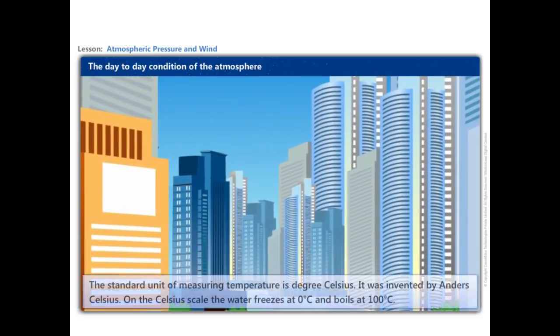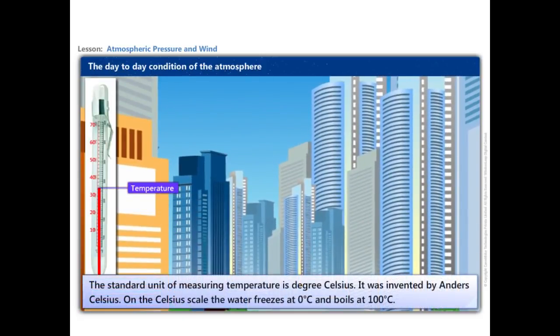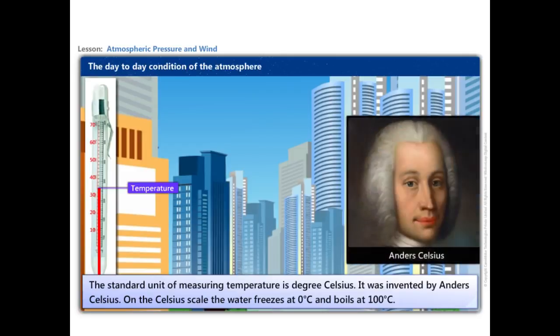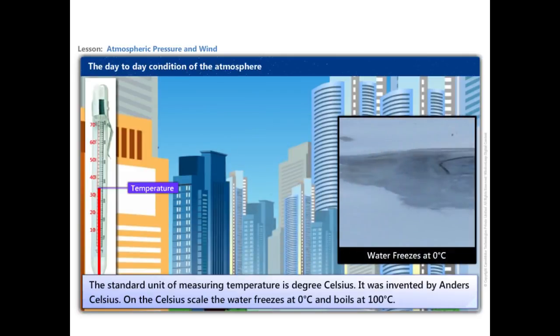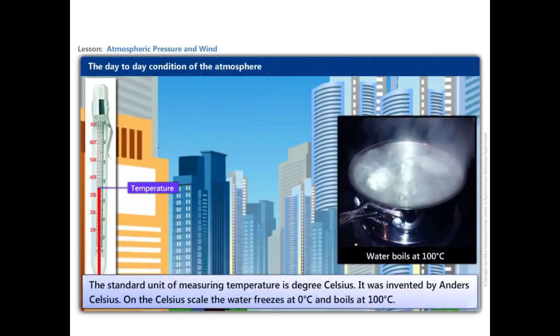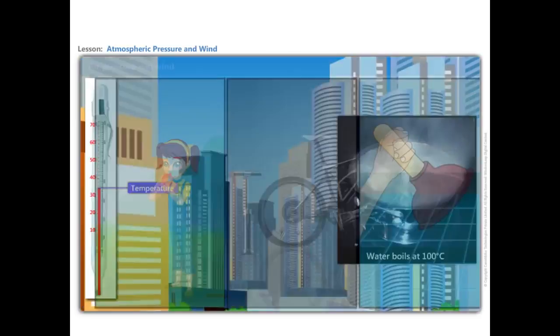The standard unit of measuring temperature is degrees Celsius, which was invented by Andreas Celsius. On the Celsius scale, the water freezes at 0 degrees centigrade and boils at 100 degrees centigrade.